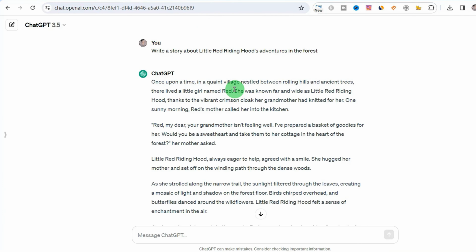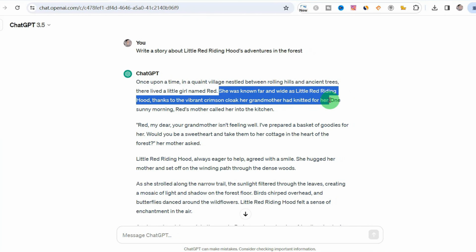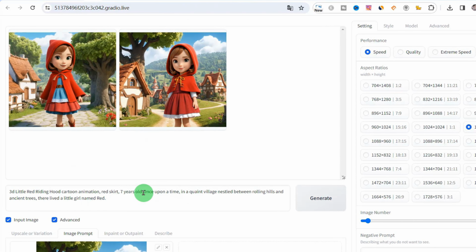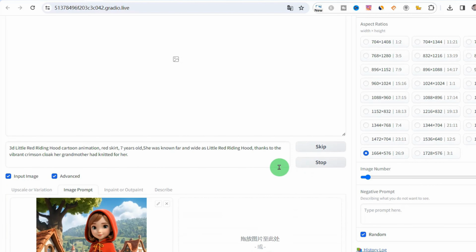Then I enter the second sentence. So I copy the second sentence here. Then I just need to replace this sentence just now. We just need to go ahead and create the second image. Or we can change the ratio of these images to higher pixels. You can also let me create a picture effect. See what the effect is.